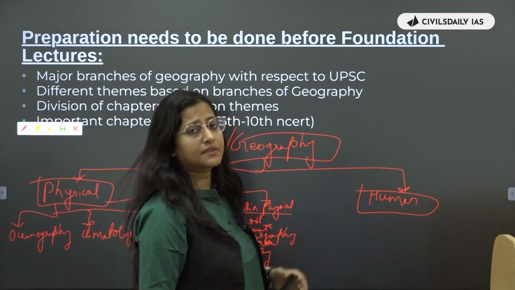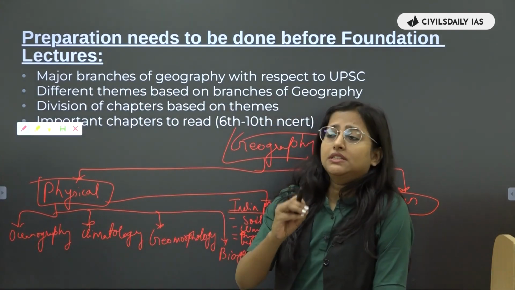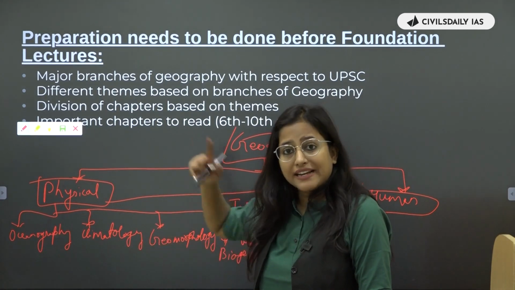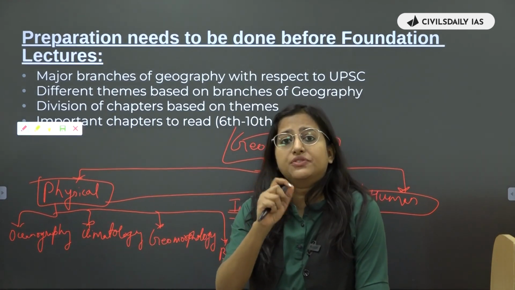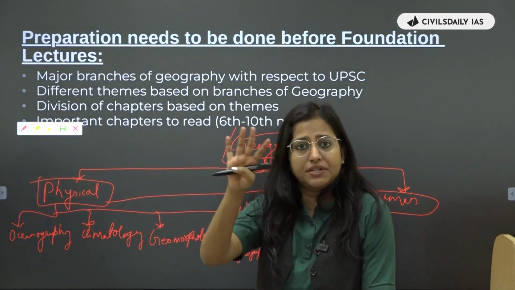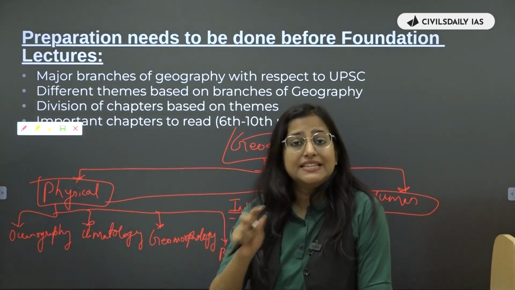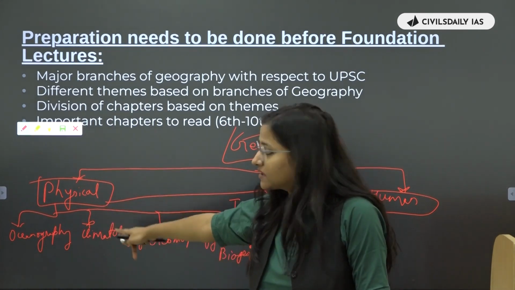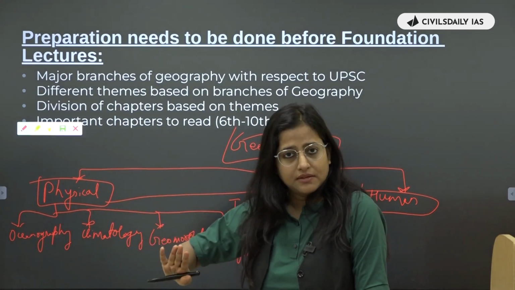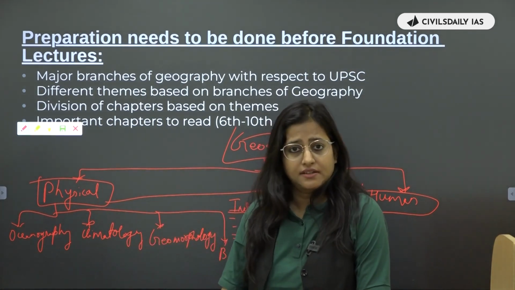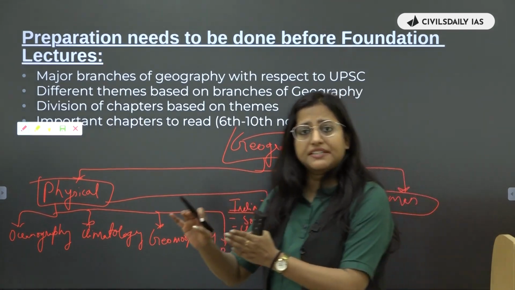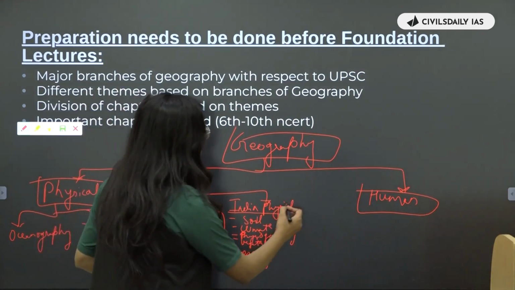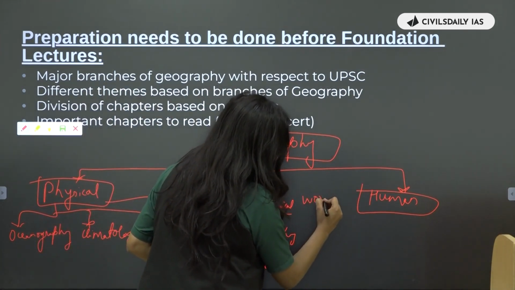Now again, if you are reading about the world geography, this is also part of world geography only. But again, when you are reading about the different climatic conditions that exist on different continents, that will come under world geography. ठीक है ना? Climate पढ़ रहे हो, that is a part of climatology. That is fine. But again, to separate it, right? To make it a separate theme, we need to divide it. Because again, this is a major theme. So you can write here world geography.